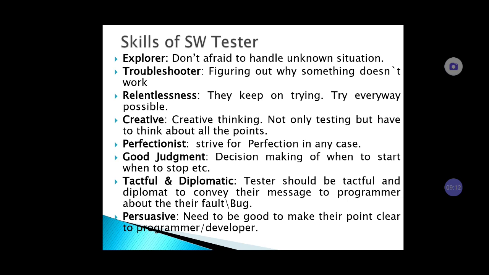Now we'll see what skills are required for a software tester. A software tester should be an explorer, so he can handle any unknown situation while testing. The second skill is troubleshooter, so the approach is always why something did not happen. He should be relentless, keep trying, never tired. He should be very creative. He can find new test cases every time, so he can find new types of bugs or multiple bugs. He should be a perfectionist.